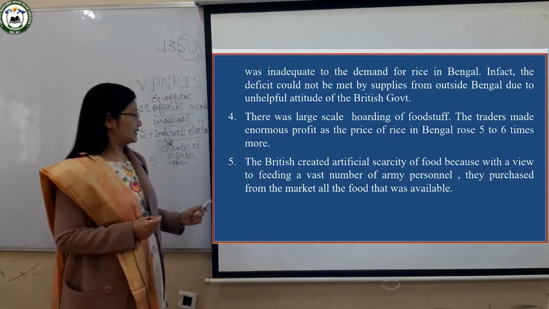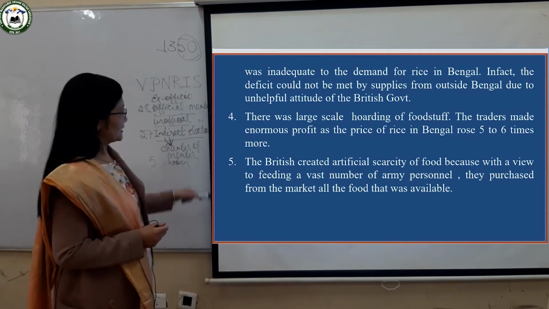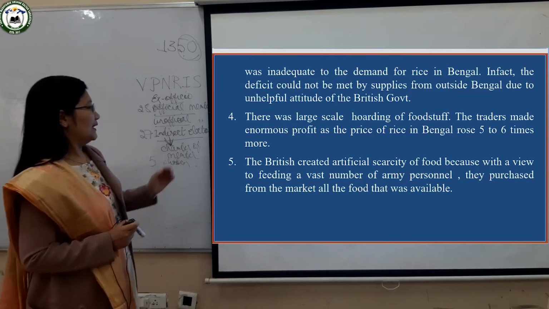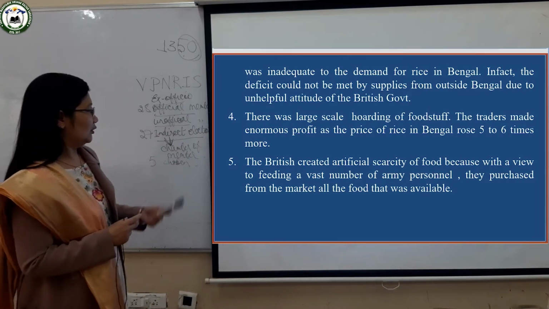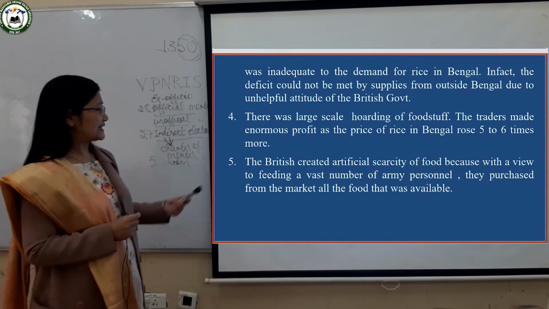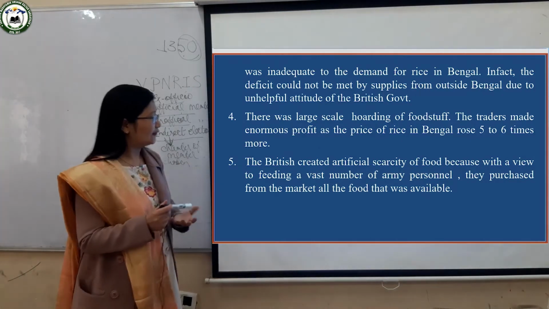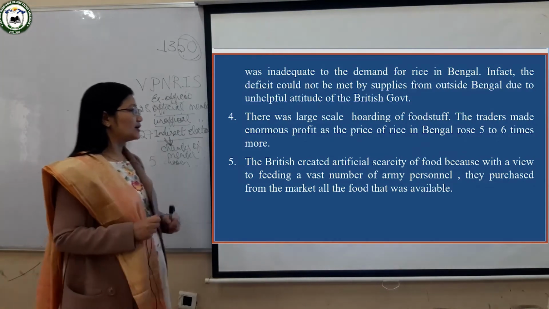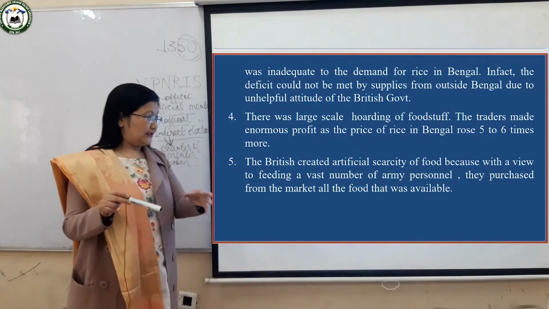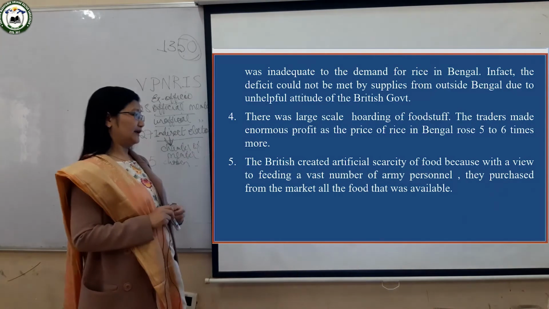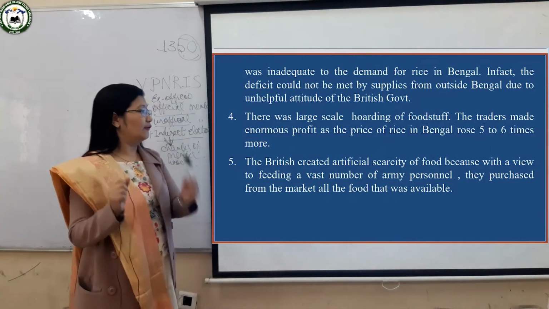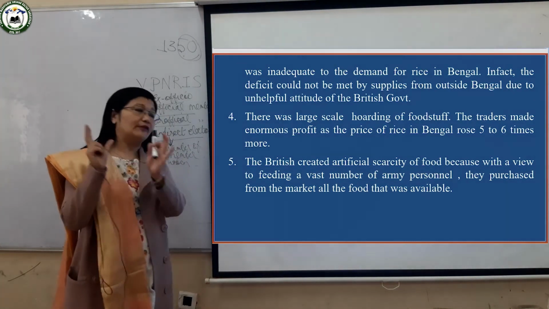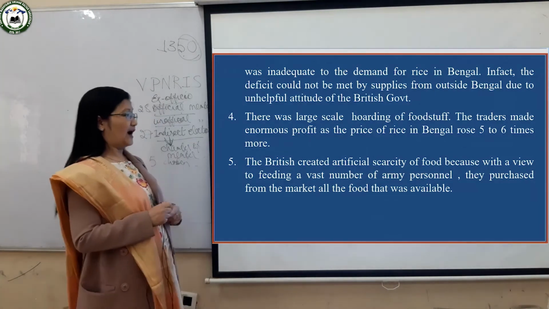And the last point about the causes is that there was a lot of scarcity. Scarcity means there was a lack of food, a lack of rice. And why there was a lack of rice is because the British bought all the rice from the market and stored it for the army. They said they would need it for the army personnel.